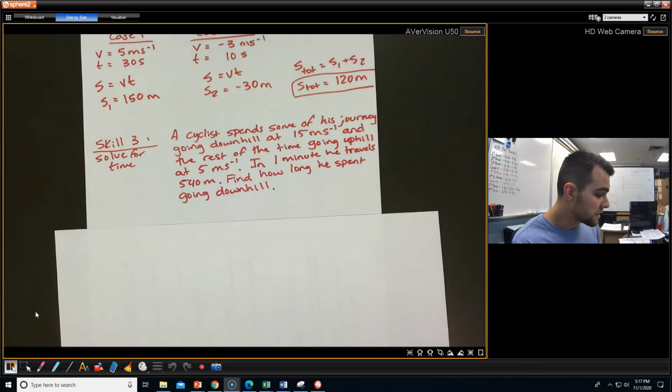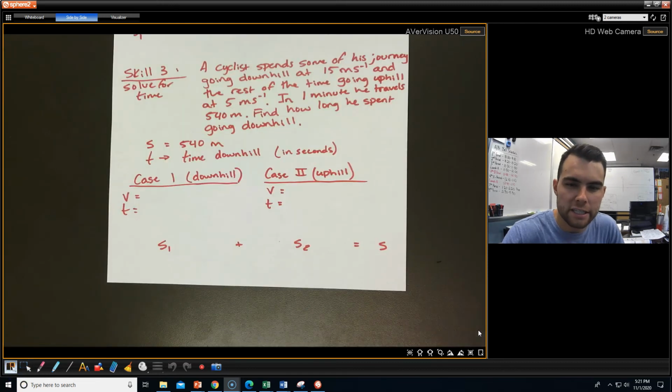And now our final problem, this is solving for time. A cyclist spends some of his journey going downhill at 15 meters per second, and the rest of the time going uphill at 5 meters per second. In 1 minute, he travels 540 meters. Find how long he spent going downhill. Once again, let's see what that setup is going to look like.